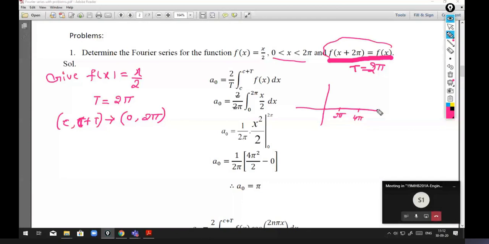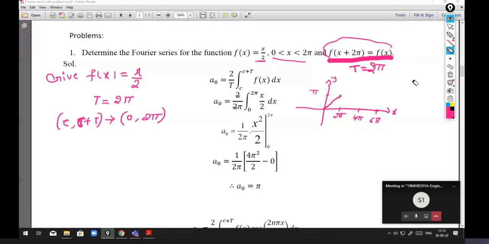From 0 to 2 pi it is x by 2, a linear x term. At 2 pi we have pi, so the f of x value at 2 pi is pi. This is y and this is x. If you draw it, it is linear, passing through the origin.